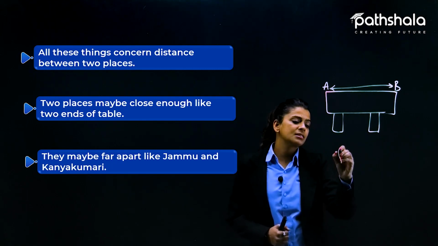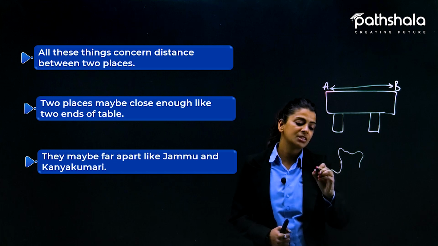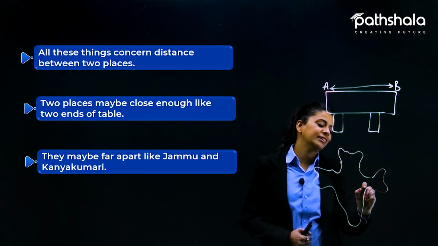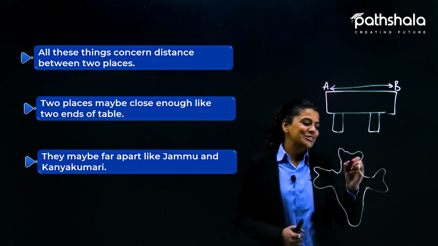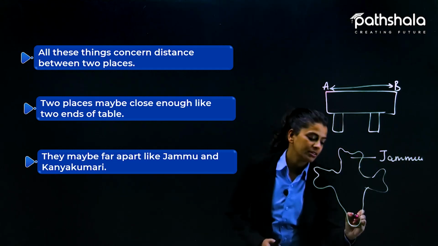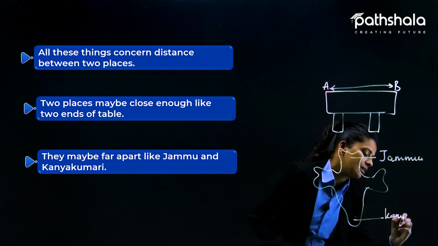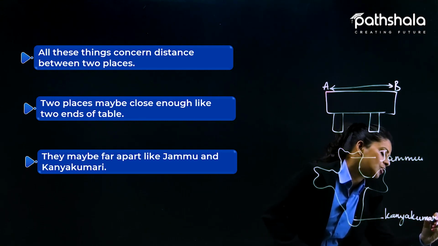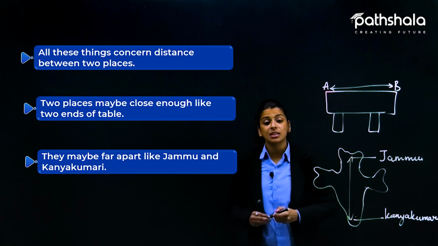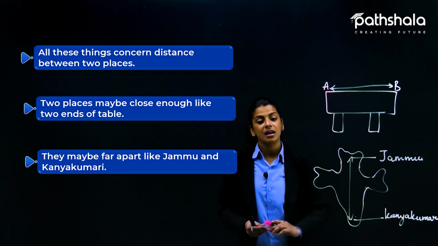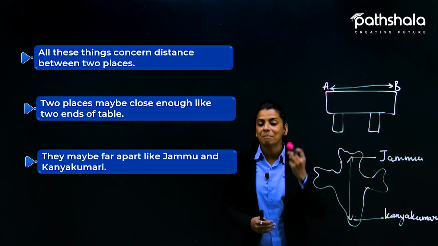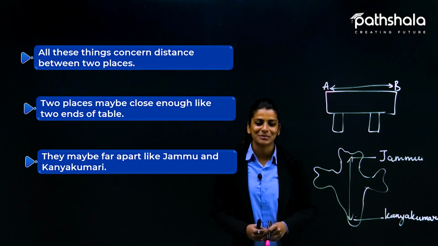So for example, this is the map of India that I am drawing. ठीक है? इसमें आप kindly cooperate that kind of India that I have drawn. So this is Jammu. This is on the northmost side, or this is Kanyakumari. This is the southmost side. So now the distance needs to be measured from north till south. So that is the whole different story. यहाँ पे भी आपको measurement की जरूरत पड़ेगी. आप कैसे यहाँ पे travel करोगे, कितना time लगेगा. So all these things need to be measured, and that is why measurement of distances are so important in our lives.